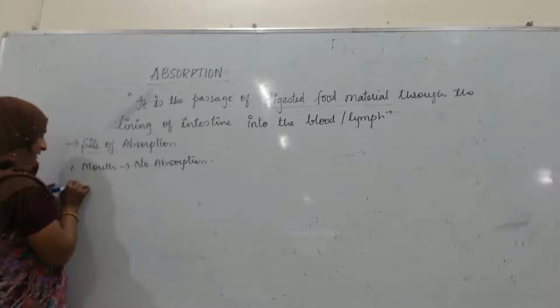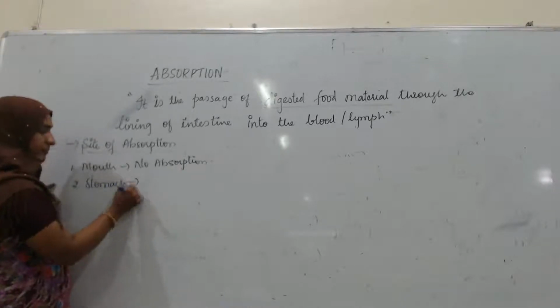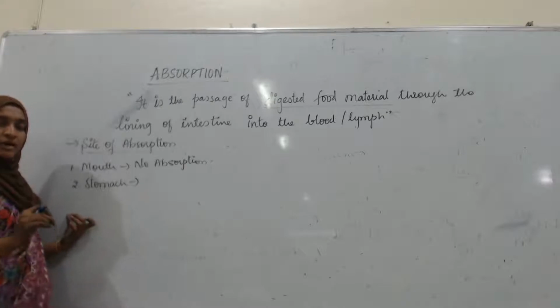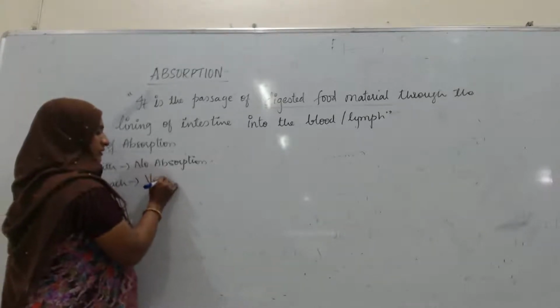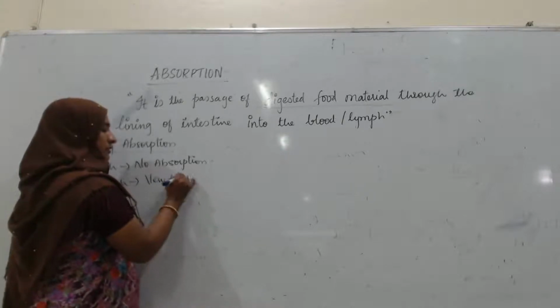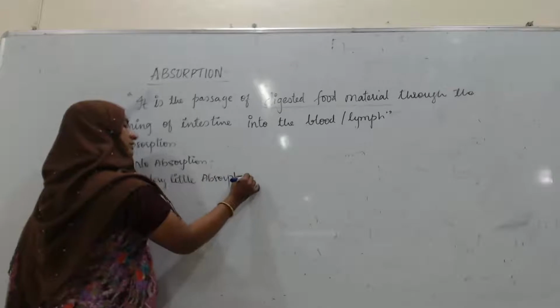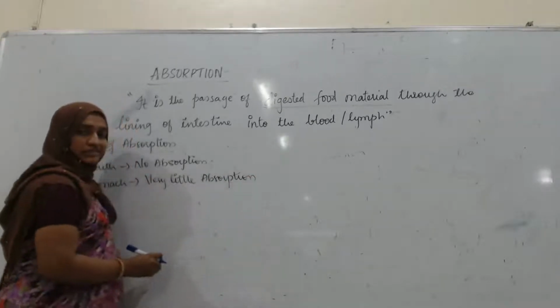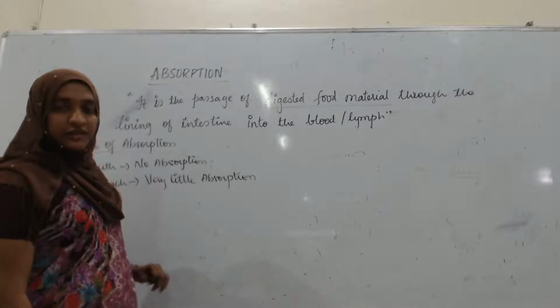Then second, the stomach. In the stomach, very little absorption takes place, such as the absorption of simple molecules like glucose.